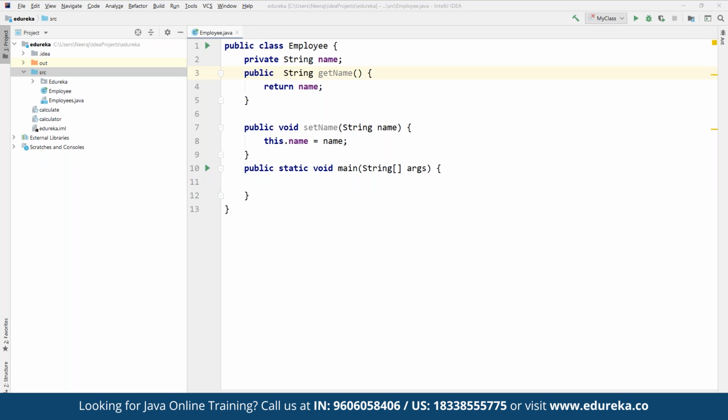So we defined the public class as Employee, which has a private variable defined as name. Now we have created a simple getter and setter method through which we can get and set the name of the employee. Using these methods, any class which wishes to access the name variable has to do it using these getter and setter methods.